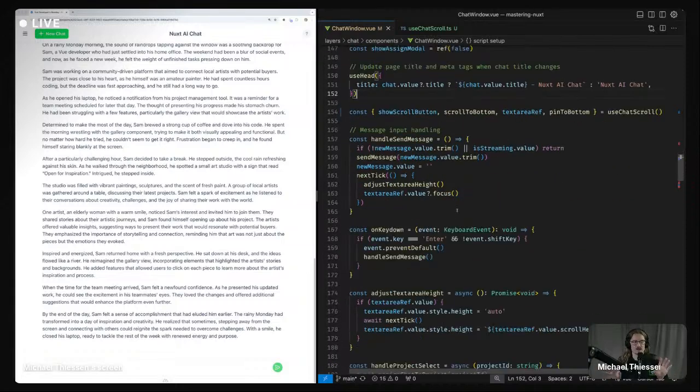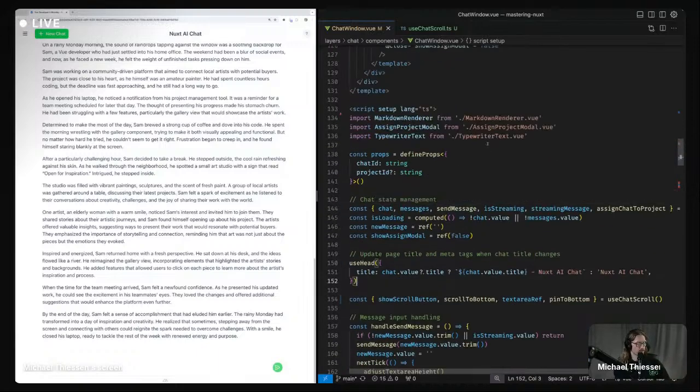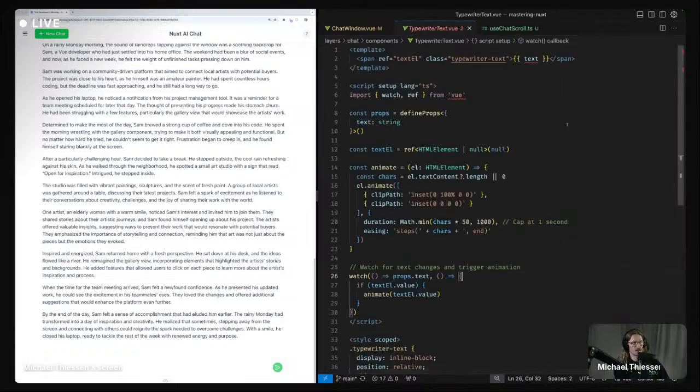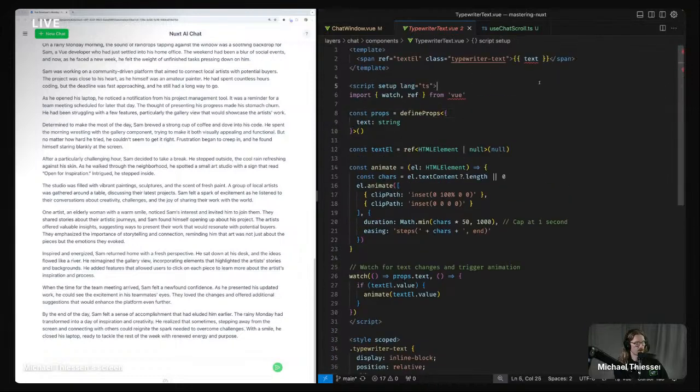It's got its fingers in a whole bunch of different things, which is not the greatest from an architectural standpoint because it's coupled to so many different parts of our application. But if we can, for example, if we have this typewriter text component, which has a couple errors in it, there's just some type errors.